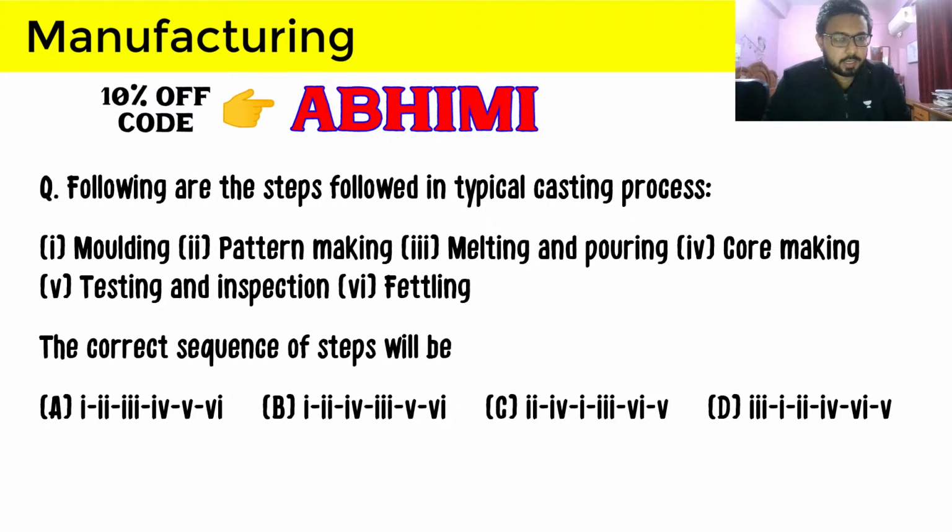Is pattern making going to come before molding or not? Obviously you have to prepare your cope and drag first, and then you have to make the pattern.